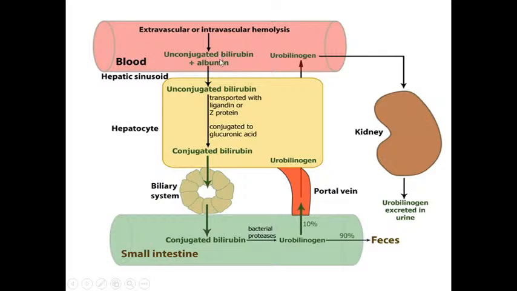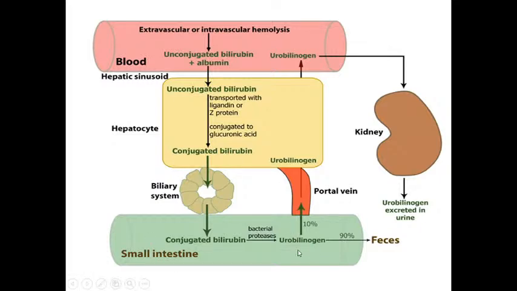transport insoluble unconjugated bilirubin from the blood to the liver. Now, unconjugated bilirubin in the liver gets conjugated with glucuronic acid to form conjugated bilirubin. This conjugated bilirubin, through bile, enters the small intestine. In the small intestine, bacterial enzymes further metabolize the conjugated bilirubin into urobilinogen. Urobilinogen is formed in the small intestine from the conjugated bilirubin.